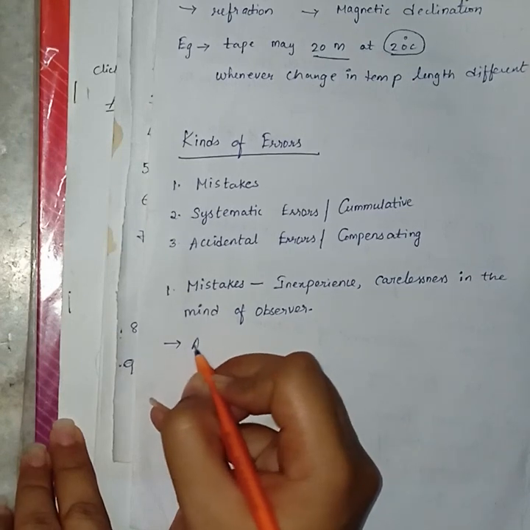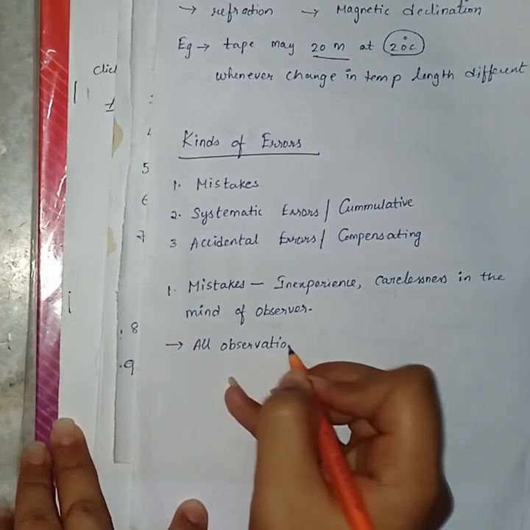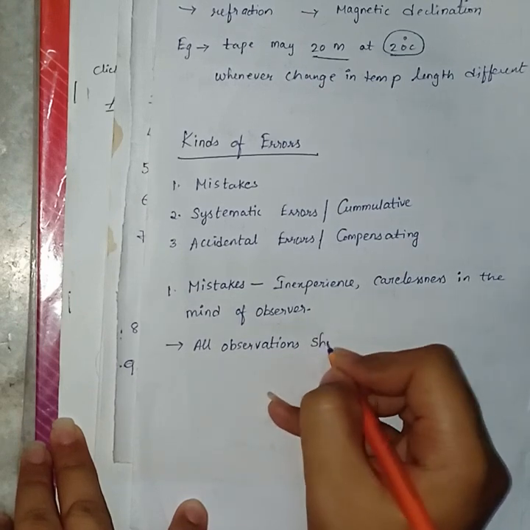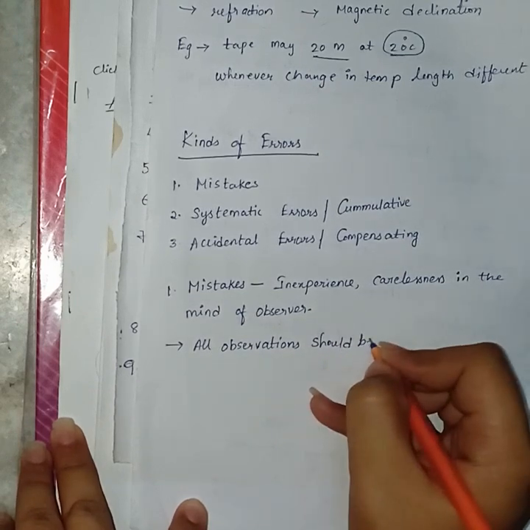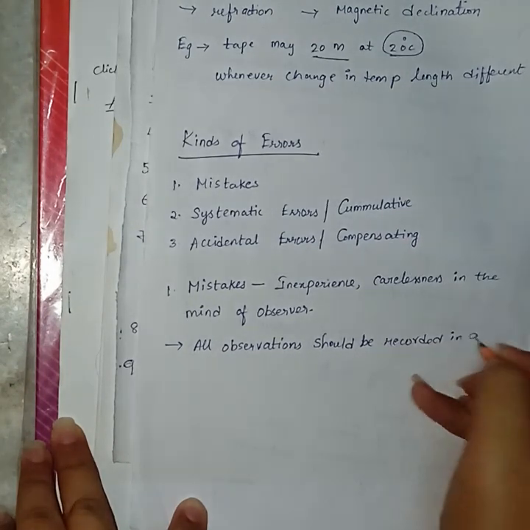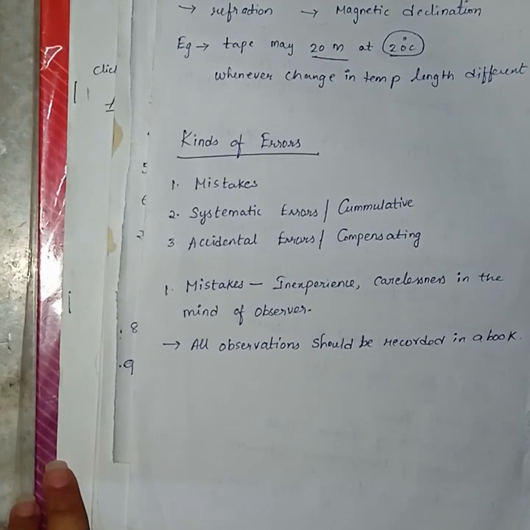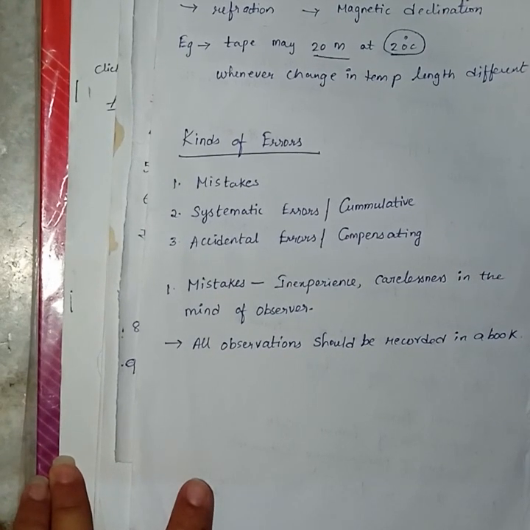So, all observations should be recorded in the book known as the field observation book. Whenever we are recording all the observations in a book, then there will be no skipping of any value, then there will be no mistake.